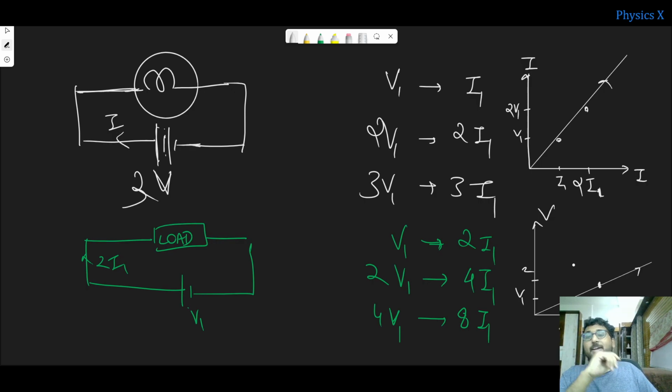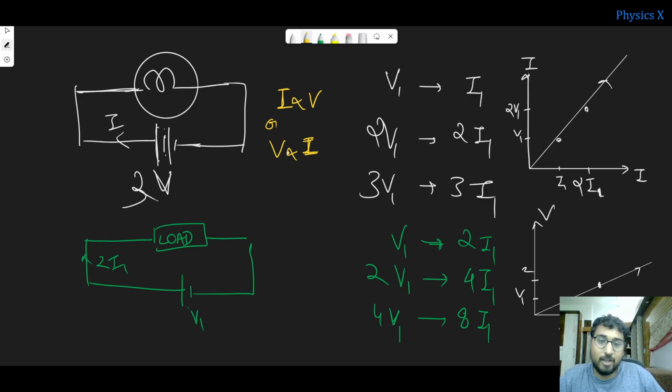A straight line means a direct relation. That means the current is directly proportional to the voltage. The effect is directly proportional to the cause. The cause is the voltage, that is the potential difference, and the effect is the current. So I is directly proportional to V, or I can also write that V is directly proportional to I because of the straight line.